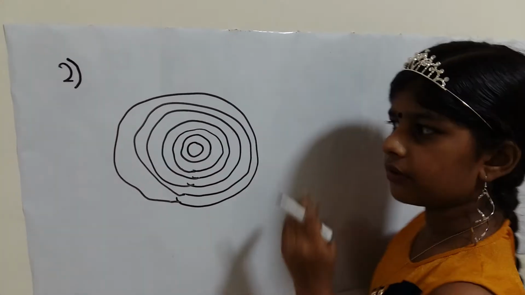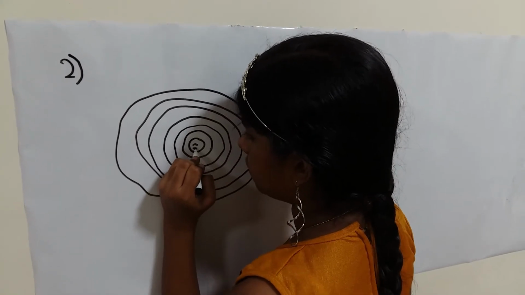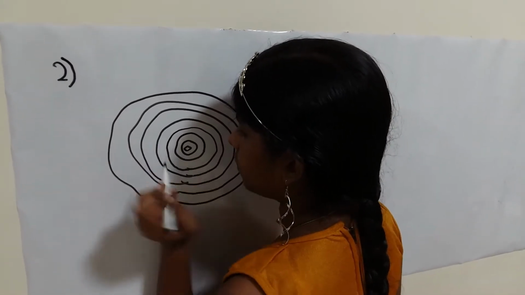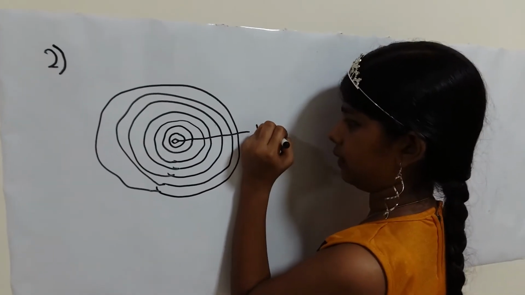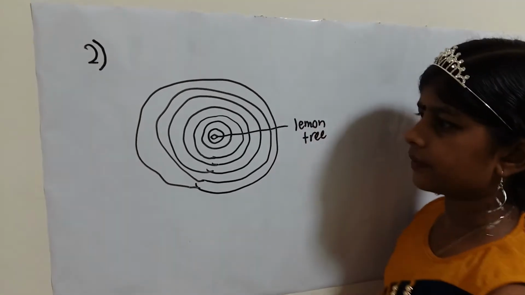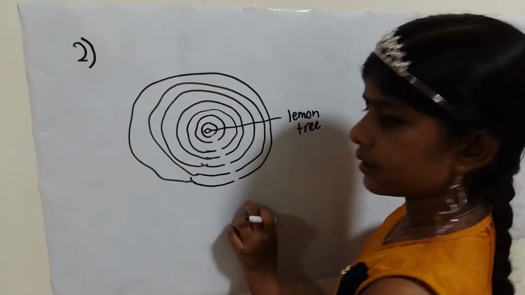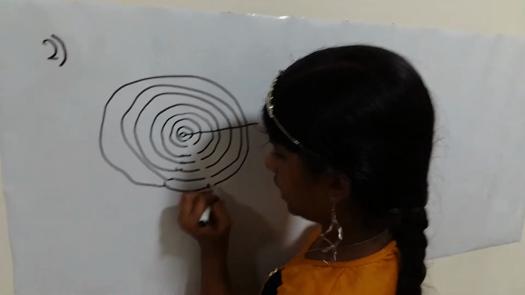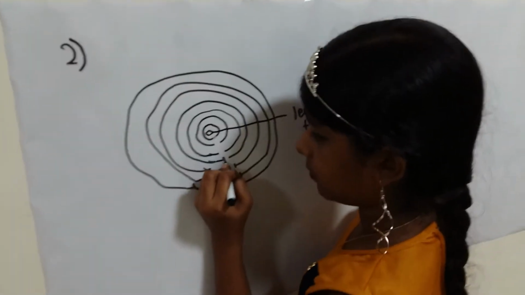Okay, so there's 7 walls to a lemon tree over here. There's 7 walls to a lemon tree. And there are security guards at each wall.